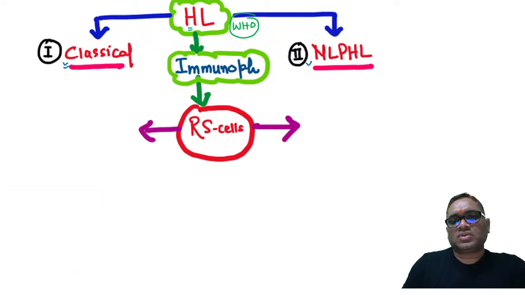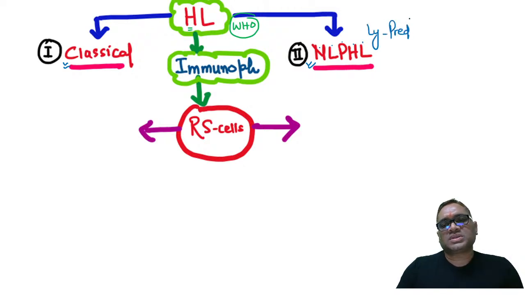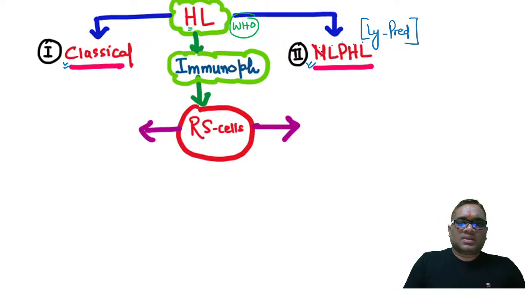Classical and non-classical. Non-classical is also called nodular lymphocyte predominant Hodgkin's lymphoma, or simply lymphocyte predominant Hodgkin's lymphoma.